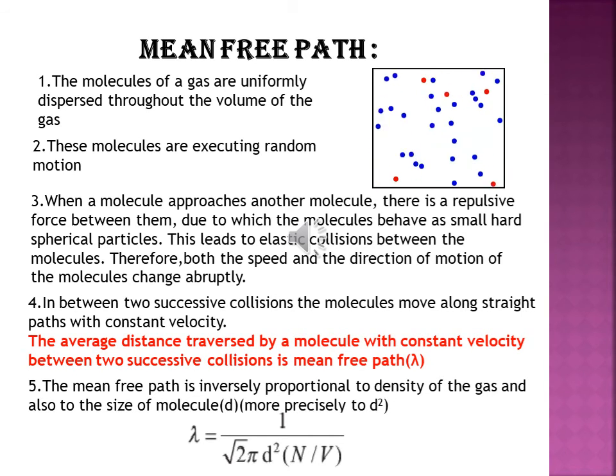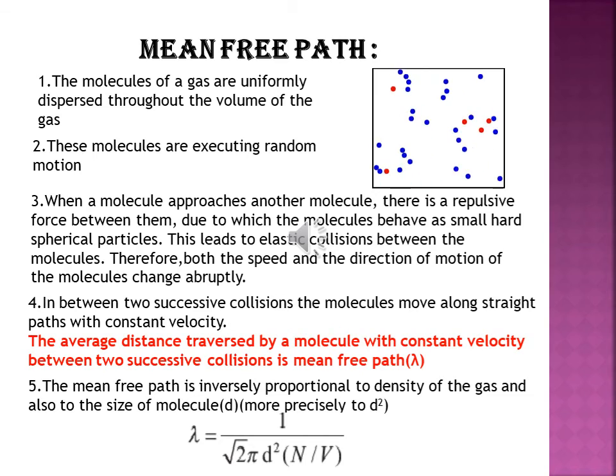So here is the diagram showing particles which are roaming inside a container. It is very random and they are moving here and there with various velocities. They are colliding with each other, they are colliding with the walls of the container. And what happens to their speed when they collide with each other or with the walls of the container? What can you think, what happens to their speed? Think on it. Okay, let's move towards the main term.